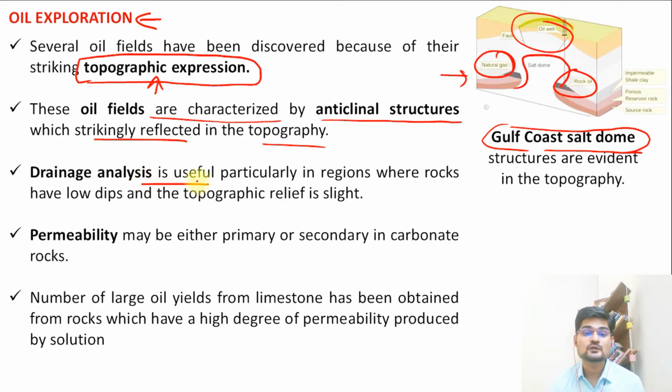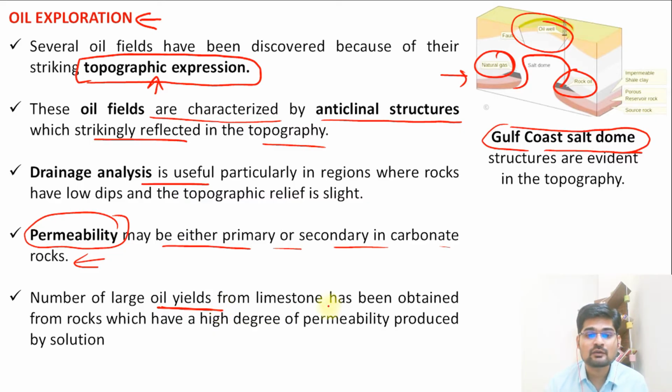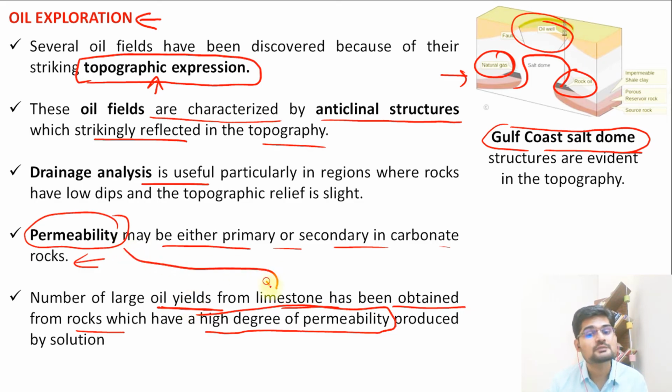is particularly also useful in certain areas where it suggests the particular topographic relief and the kind of rocks which are there at low depths. Apart from that, permeability may be either primary or secondary in carbonate rocks. A number of large oil yields from limestone have been obtained from rocks which have a high degree of permeability. So that is where permeability comes into the picture. That's where geomorphology is related to oil exploration as well.